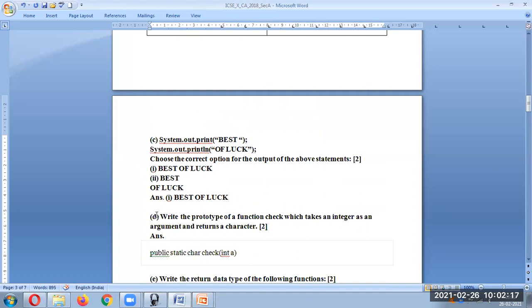Then question D: write the prototype of a function check which takes an integer as an argument and returns a character. So how are we going to write this? The name of the function is what? Check.